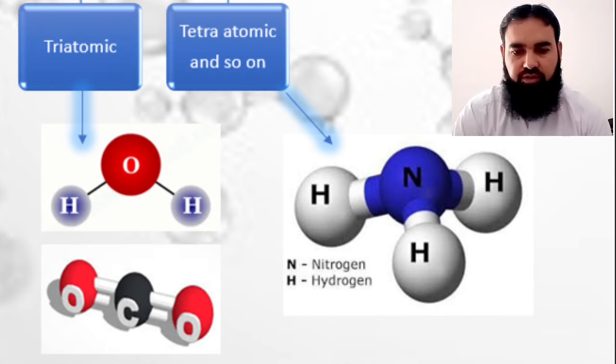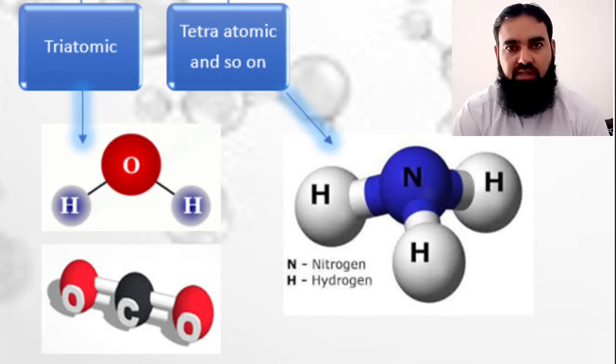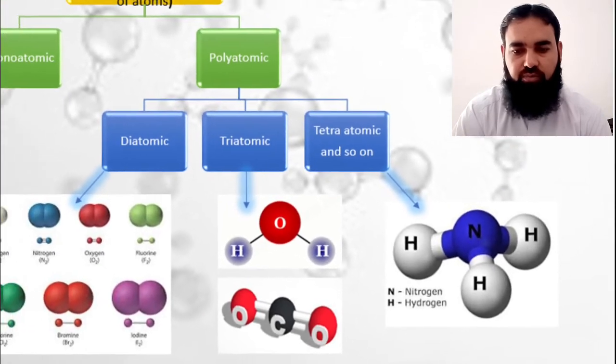Tetraatomic molecules, tetra means 4. If there are 4 atoms in a molecule, such molecules are known as tetraatomic molecules. Common example is ammonia, NH3. So there is 1 nitrogen and 3 hydrogen atoms.